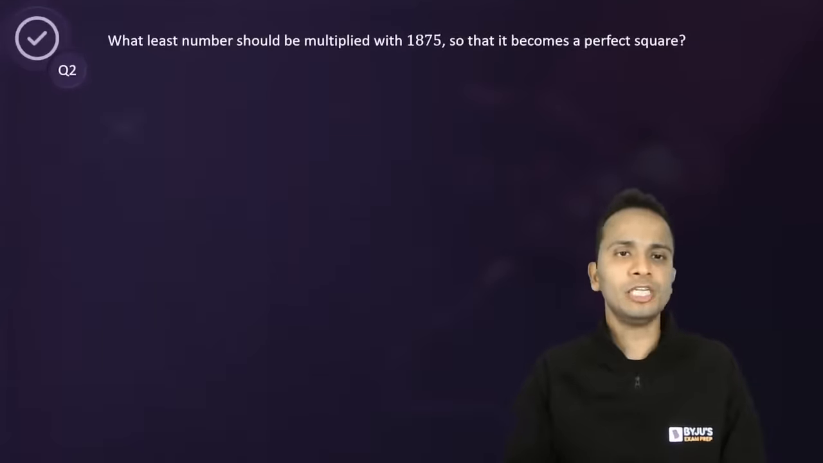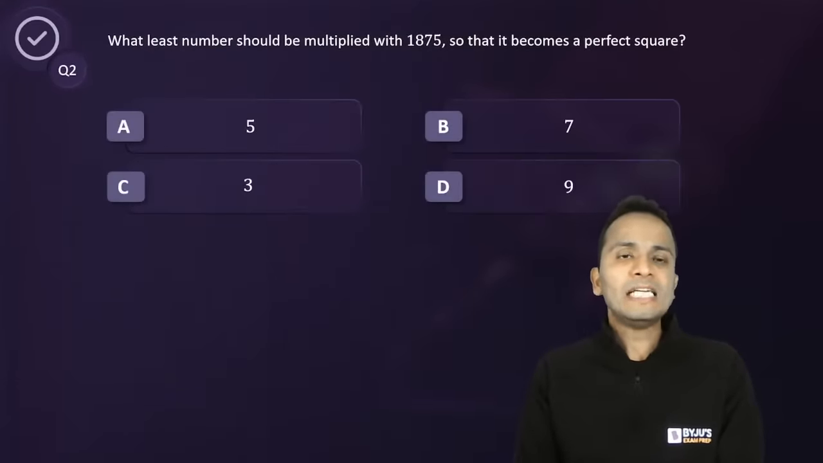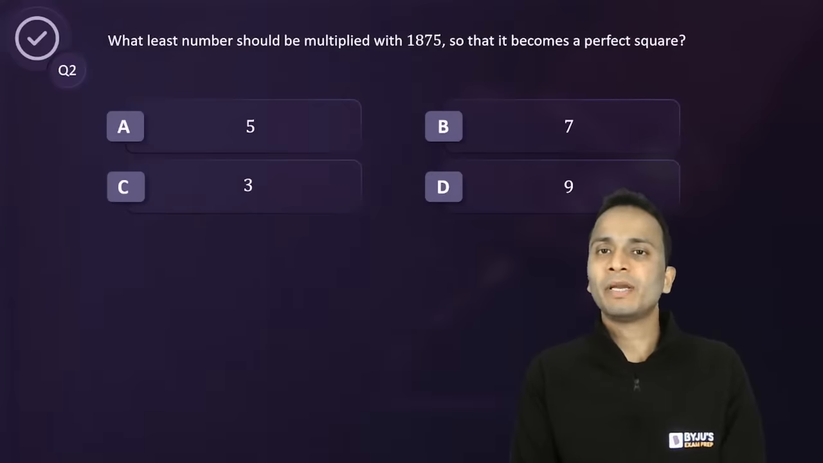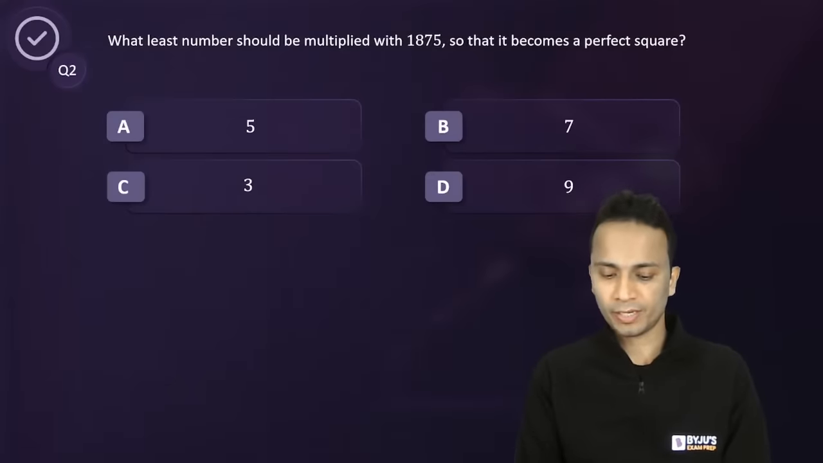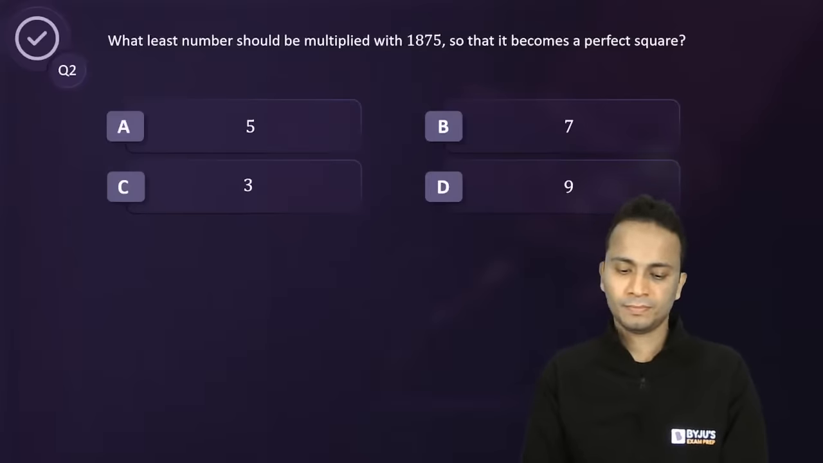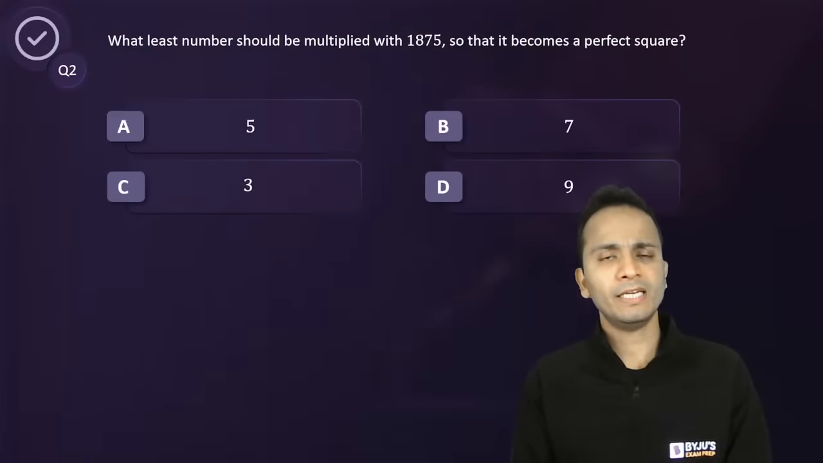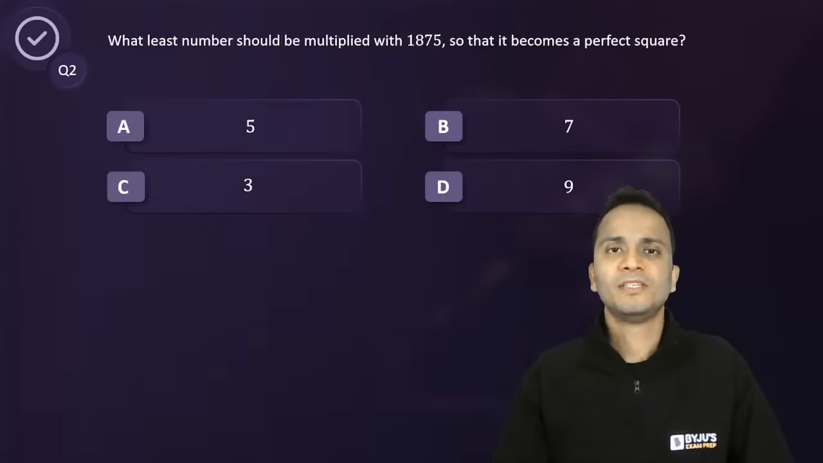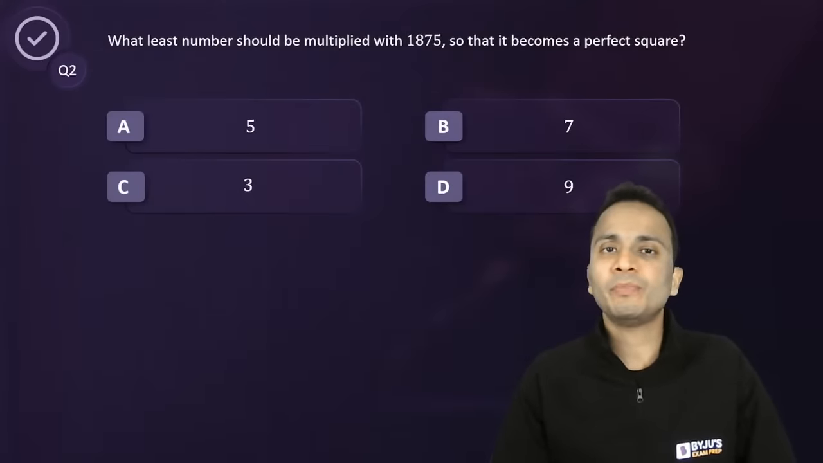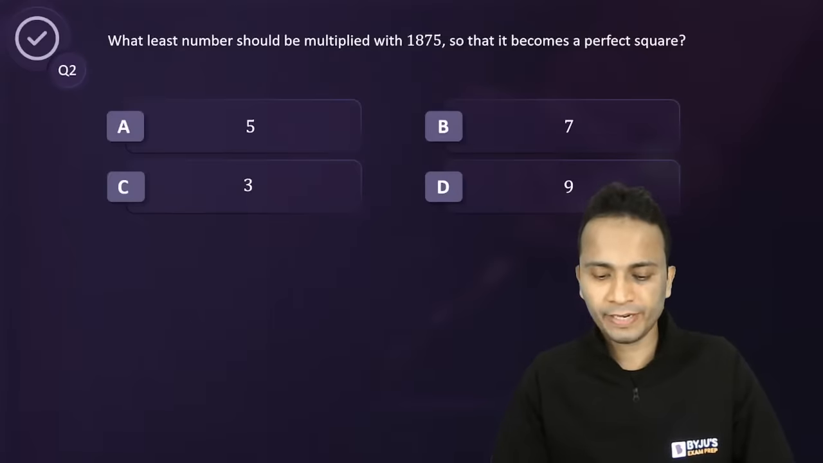Next question on your screen. What least number should be multiplied with 1875 so that it becomes a perfect square? Again, an easy question. So the answer should come as quickly as possible. What least number should be multiplied with 1875 so that it becomes a perfect square?